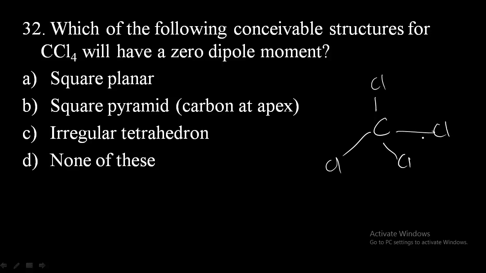So CCl4 will be obtained by substitution reaction. Hydrogen will be removed and chlorine gets substituted. So thus it will get the tetrahedral structure, so then it will have the zero dipole moment. So among these, square planar does not possess zero dipole moment. Square pyramid, irregular tetrahedron, none of these. To possess zero dipole moment, the structure should be tetrahedral, and here it is not given. So option D, none of these, will be the right option.